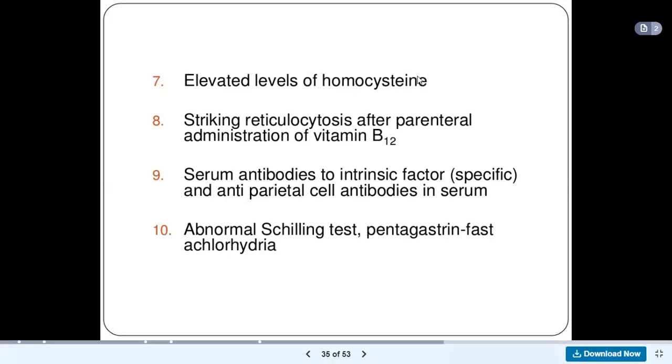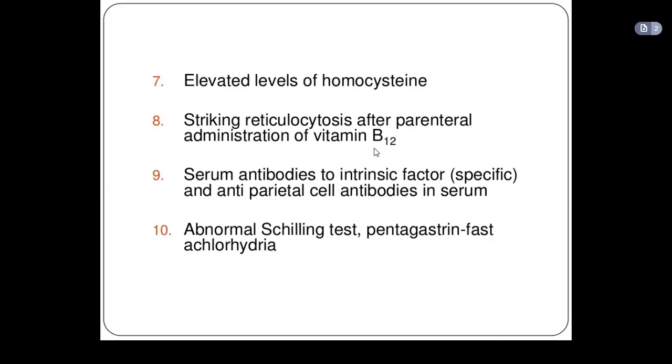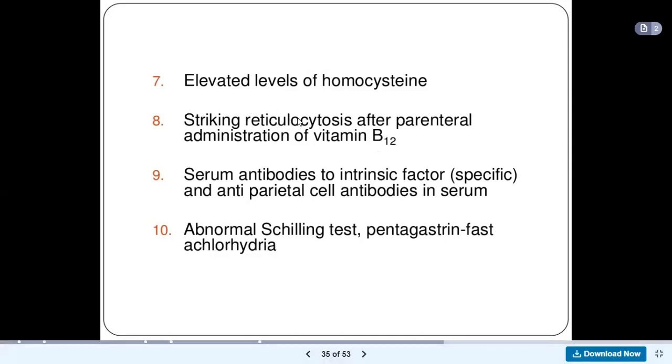Good. Because you cannot convert homocysteine to methionine, you will have an elevated homocysteine level. Then number 8, you could have striking reticulocytosis after parenteral administration of vitamin B12 in patients with vitamin B12 deficiency. When you give them vitamin B12 IV, there will be an increase in reticulocytes.